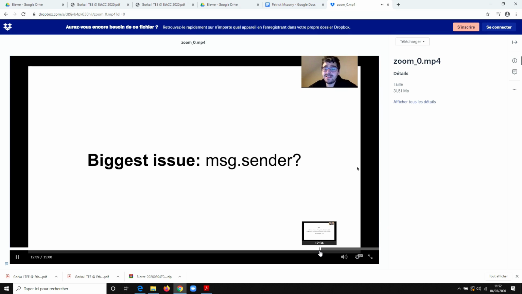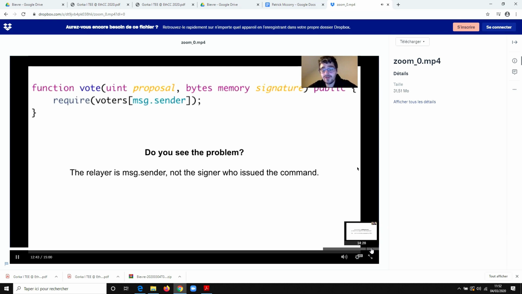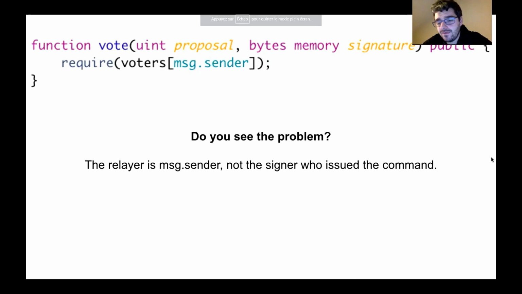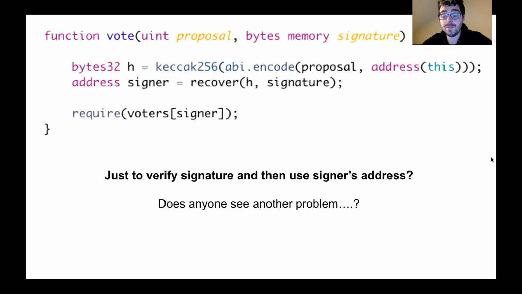issue is message.sender. Why is that? So if you remember, we get a meta transaction, we stick it in an Ethereum transaction, and we broadcast that to the network. So the DApp cannot use message.sender immediately. If they use message.sender, they'll get our address. They won't get the user's address. That's pretty annoying. So how do we get around that problem?